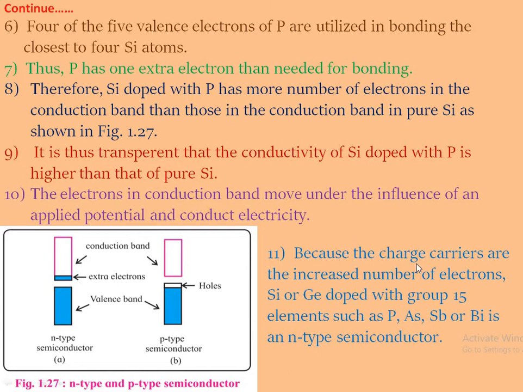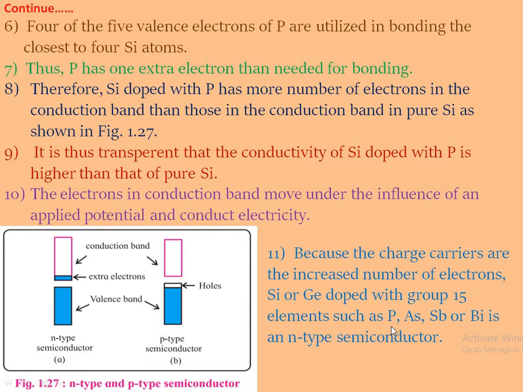The next one, because of the charge carrier, they increase the number of electrons. Silicon or germanium doped with a group 15 element, that is phosphorus, arsenic, antimony or bismuth, is an n-type semiconductor.